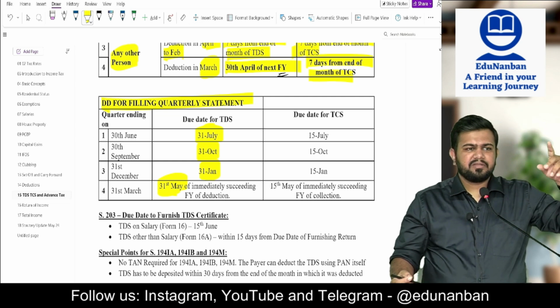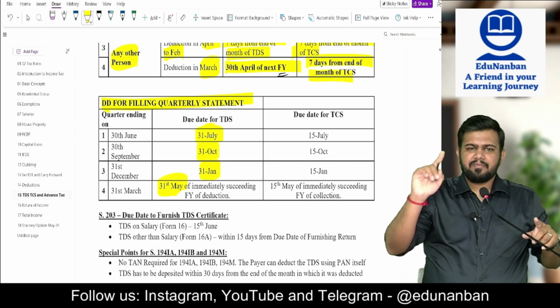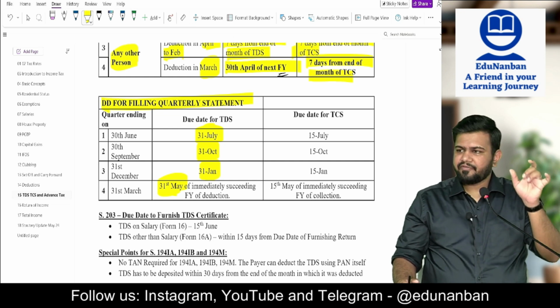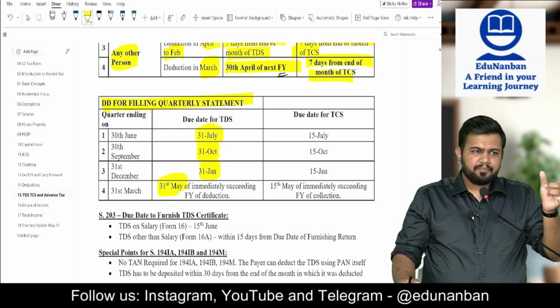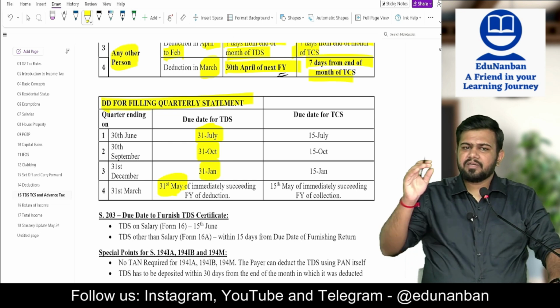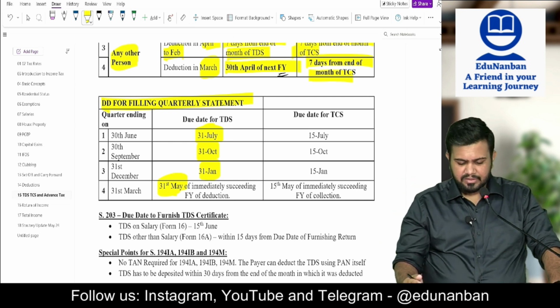So, for the first 3 quarters, 1 month time is given to file the TDS return: 31st July, 31st October, 31st January. But for Jan, Feb, March, that is the last quarter, the time is 31st of May of the next year.